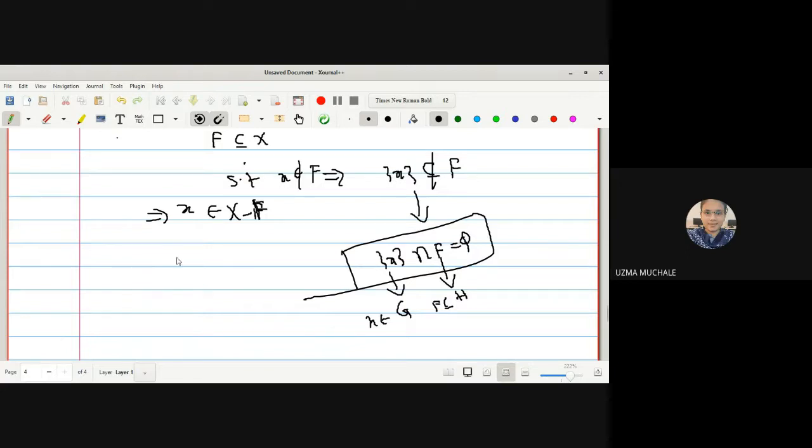Because F is open as well as closed in the discrete T space, singleton X is also a member of tau as well as a member of K. So hence we can say that we got two different open sets. One contains the point X and another contains the closed set. F is closed as well as open, so we can consider it to be an open as well as a closed set.